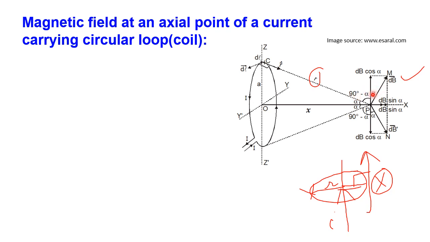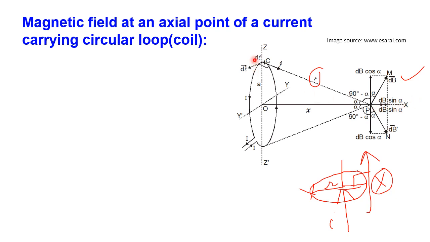So the magnetic field produced by the current carrying element dl makes an angle alpha with the y-axis. So dB makes an angle alpha with the y-axis, and it is resolved into two components. One is the adjacent component, dB cos alpha, and the other is dB sin alpha along the x-axis.